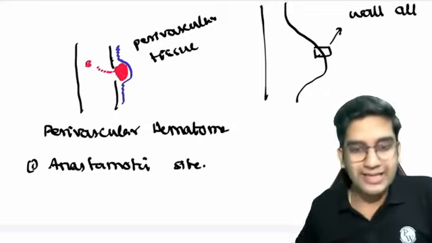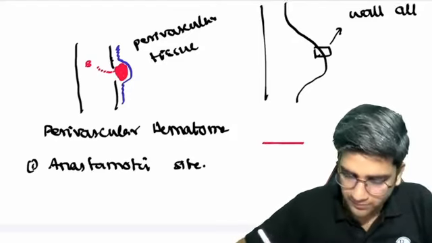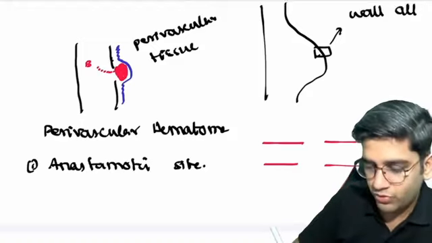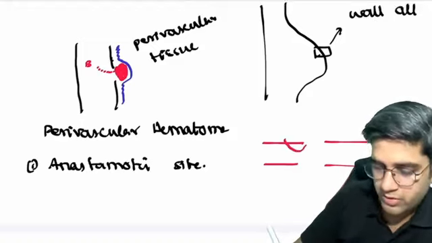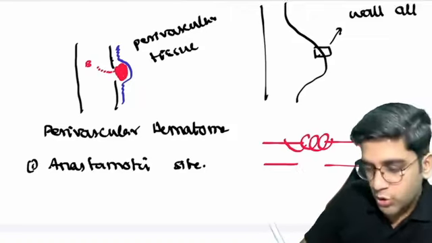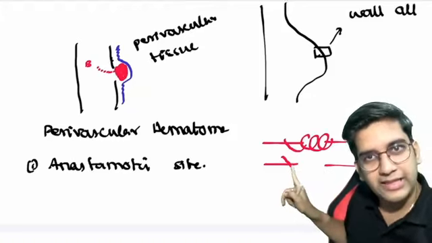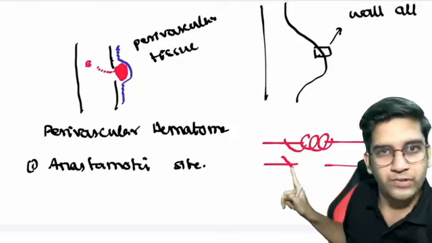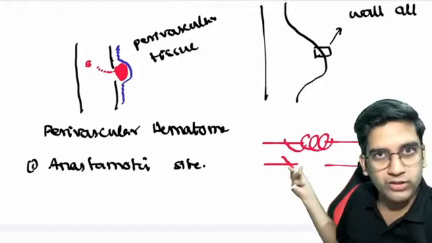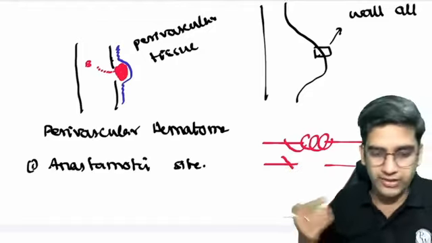I'll repeat it, Rahul. At the site of anastomosis, when you suture a vessel, I'm having a vessel here and one more vessel here, and I need to suture them. So a needle should pass through the wall. Only then will the thread bring them close together and suture, right? When the suture material passes through the wall, is there a possibility a tiny amount of blood can leak from this place? It can, right? That leak will get contained by the perivascular tissue and form a hematoma here. So when I look from the outside, it looks like a bulge at the site of anastomosis. We call that a pseudoaneurysm, right? I hope it's clear, Rahul.